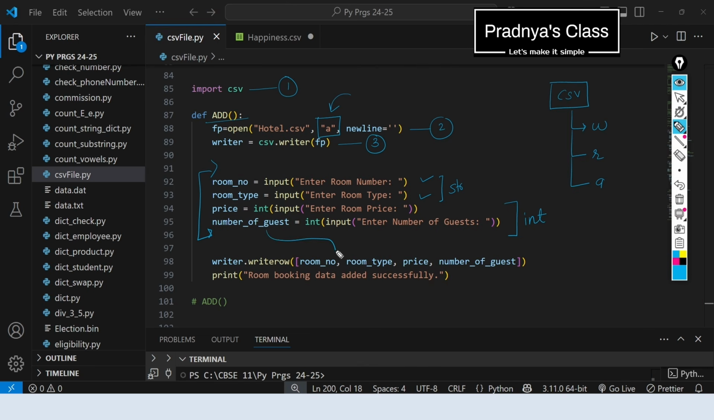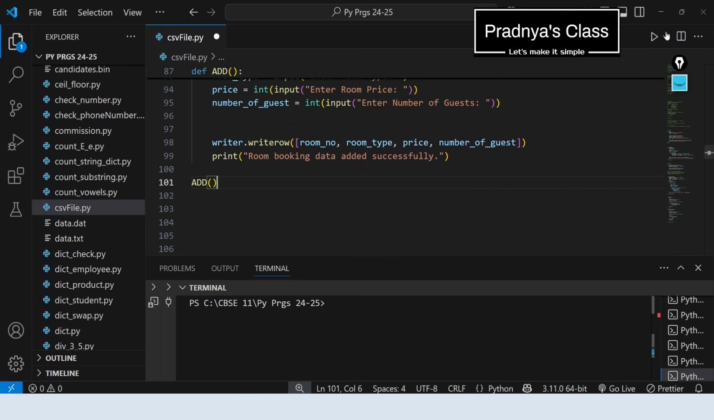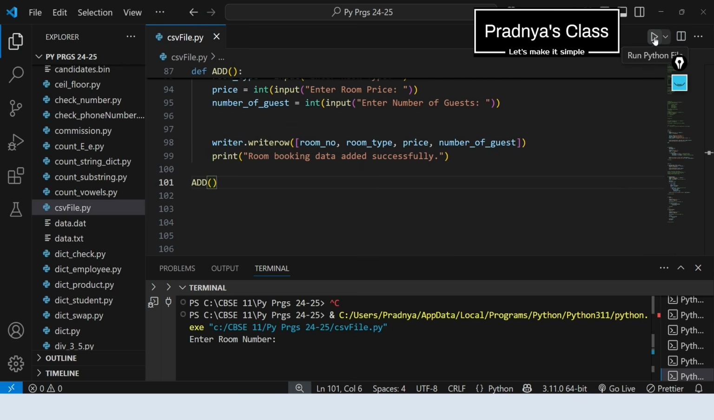Now out of this input data, let's create the list and pass it to the writerow function. The writerow function will give this list to the writer object. It will convert this data to delimited format and it will get written to the file. Alright then, let's call this function. It's time to execute the program.